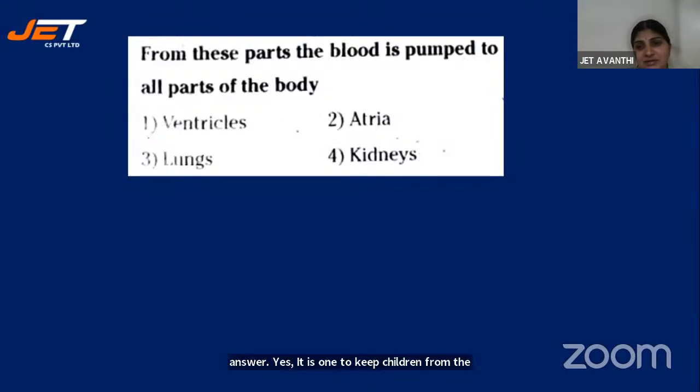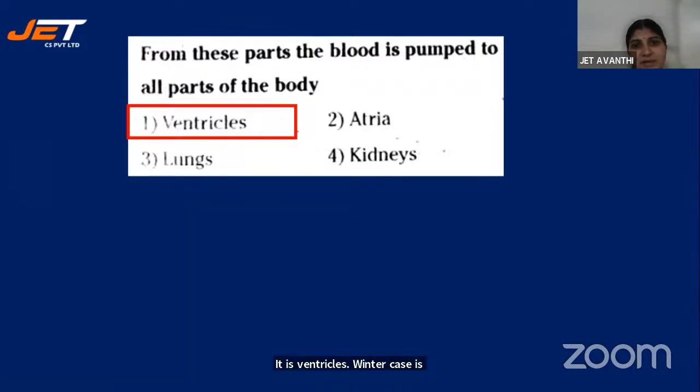From the chamber which receives oxygenated blood, that is, the ventricles, the blood vessels take up that function and carry the oxygenated blood to all the cells of the human body. It is ventricles. Ventricles is the correct answer, okay? It is very clearly mentioned in the part they're asking.